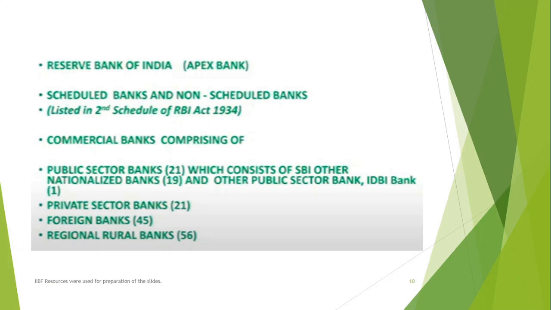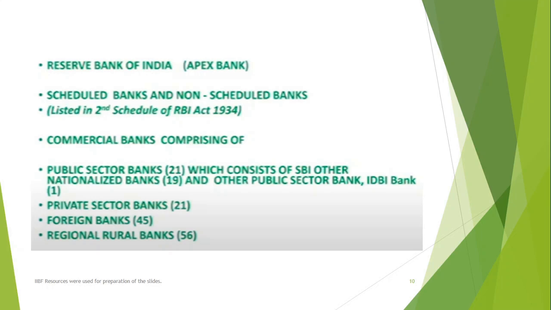So, you'll find that we have the Reserve Bank of India at the top. The Reserve Bank of India is also called the Central Bank or Apex Bank of India. Apart from the Reserve Bank of India, there are some other developmental agencies who are also given the tag of Apex. I'll name some of them: National Housing Bank, NABARD, which is the National Bank for Agriculture and Rural Development, and then Exim Bank, the Export Import Bank. These are some of your Apex bodies who assist the Reserve Bank of India as representatives. They represent RBI and deal with different commercial banks when it comes to reporting and tracking targets assigned to various banks.